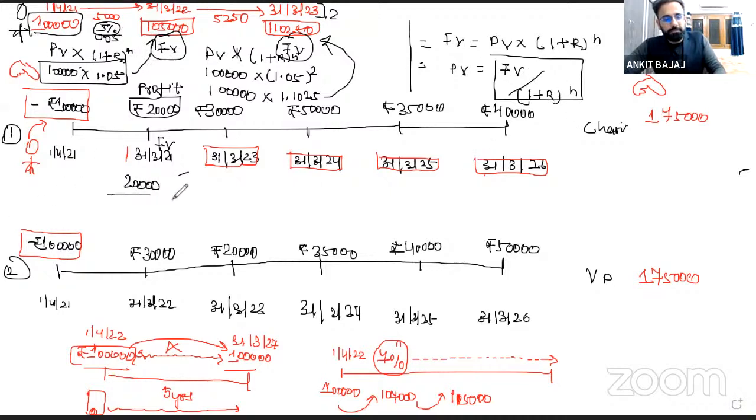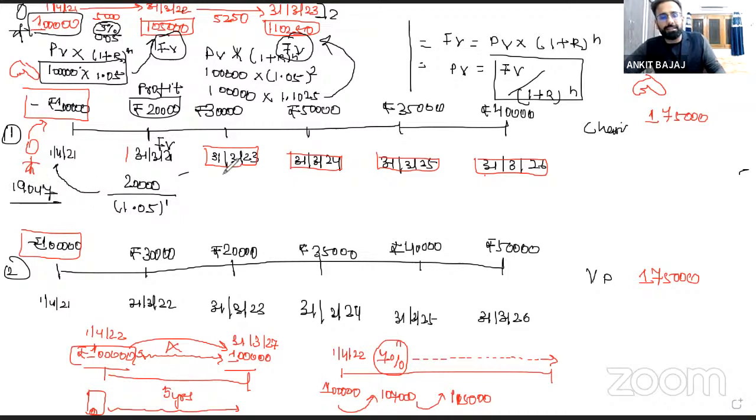20,000 divided by 1 plus r. So 1 plus r is going to be 1.05. This time you have to divide, and the power is going to be 1 because we are calculating this future value for year 1. So 20,000 divided by 1.05, you will be getting the value 19,047 rupees.